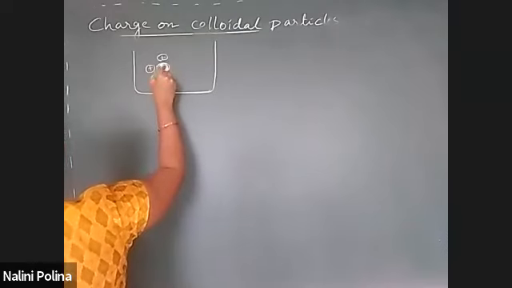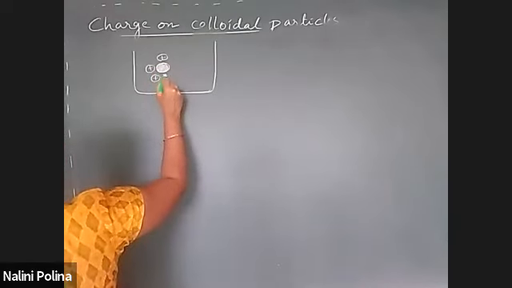On this, positive charge is there. So this is our DP particles with positive charge.